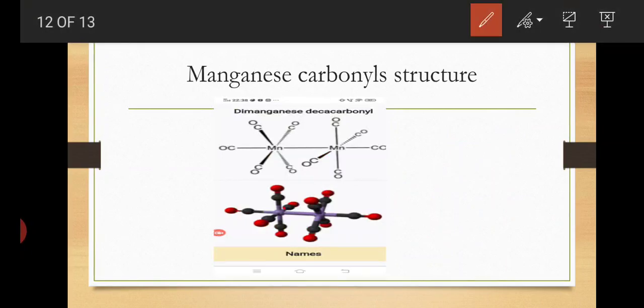Here is the central manganese and this is the other central manganese atom, each surrounded by 5 CO molecules, forming dimanganese decacarbonyl. Mn2(CO)10 means dimanganese decacarbonyl.